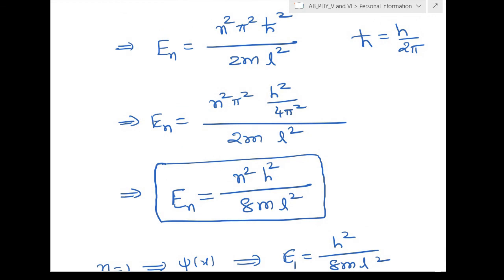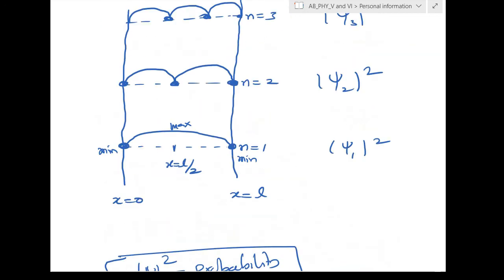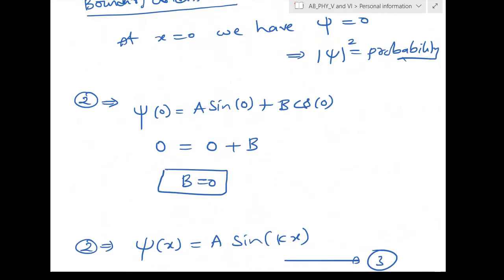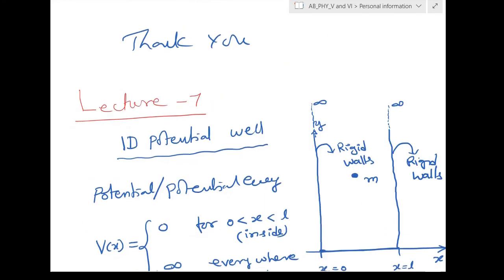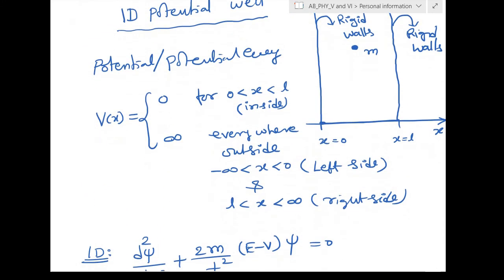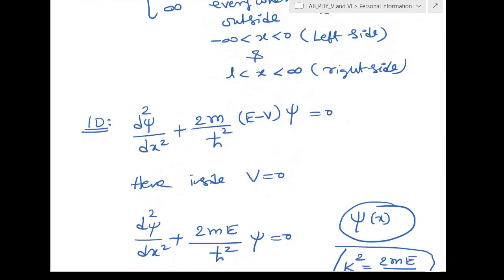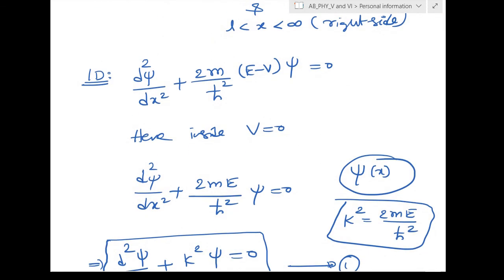The first problem we have taken is the infinite potential well problem. The left and right are rigid walls. The particle cannot escape from the walls. They are rigid.